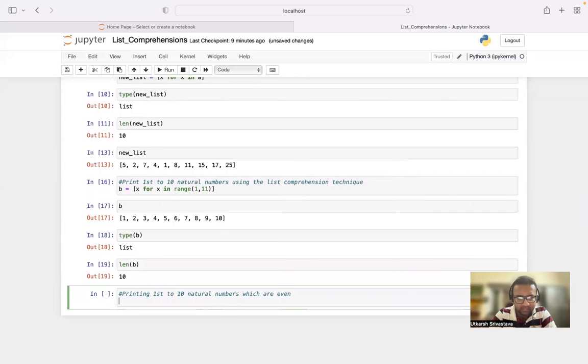Now let's take B_even is equal to square brackets x for x in range 1 comma 11